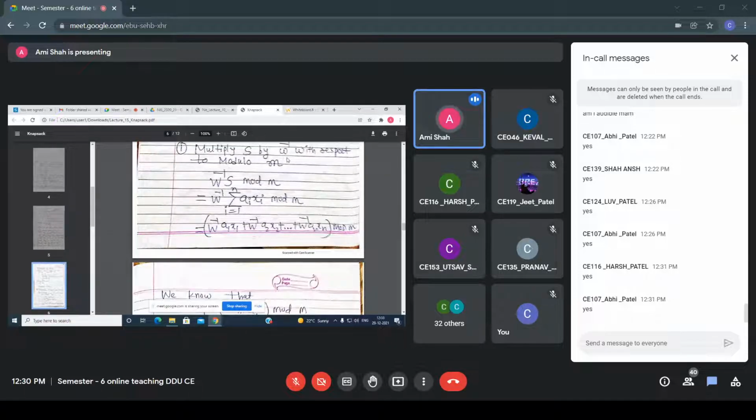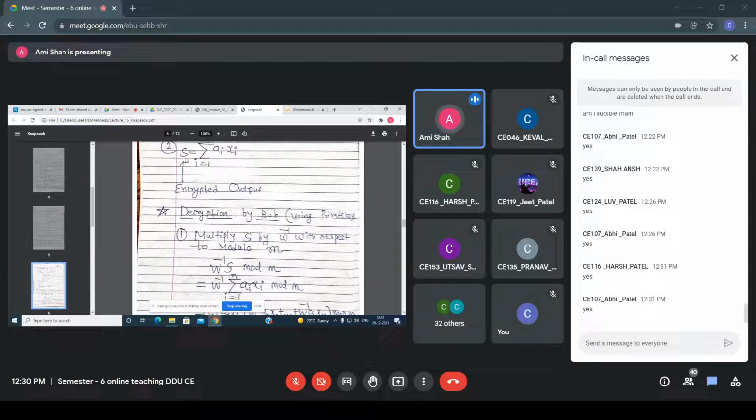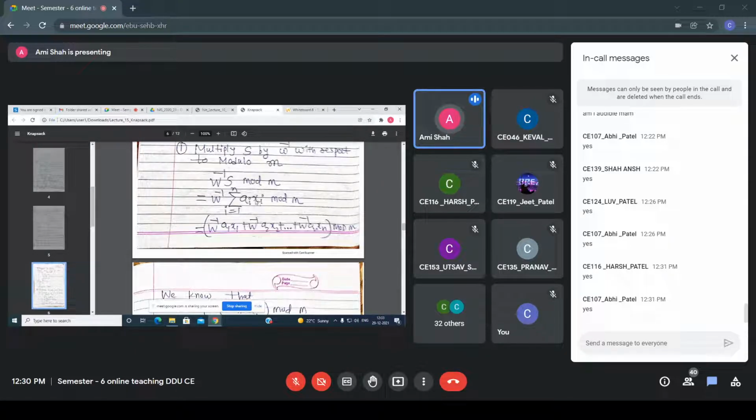It multiplies S by W inverse with respect to modulo M. So now it will calculate this W inverse S mod M, and all of you know what the equation of S is. S equals sigma i equals 1 to n of ai into wi xi. So it will put this value. So what do you get? W inverse a1 x1 plus W inverse a2 x2. In this way you can write, right?